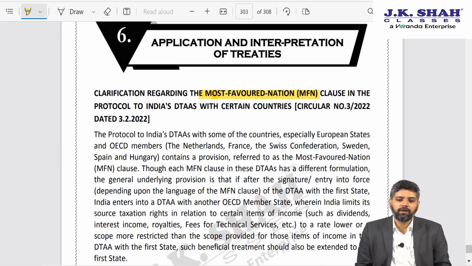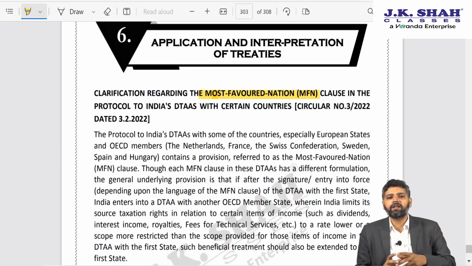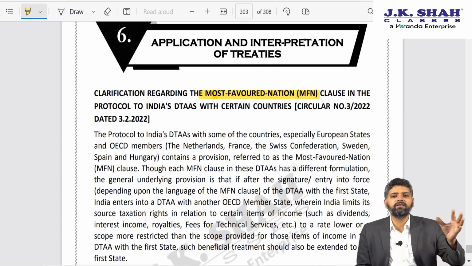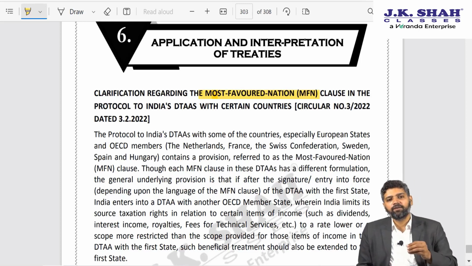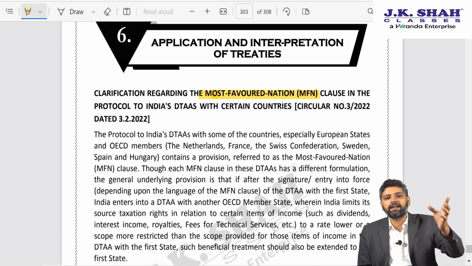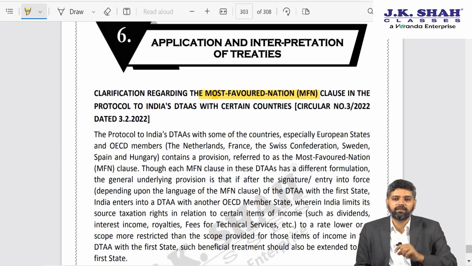But over here friends, many a times people have misused this most favored nation clause in interpretation. I am not talking at government level. When assessees interpret the DTAA, the government found that people are misusing this, because there are some DTAAs with some East European nations, small nations, where due to peculiar circumstances, certain extended benefits are granted. And assessees started arguing that because my DTAA is covered under most favored nation clause, the subsequent DTAA with that country should be made applicable to me because that is providing more concessional tax treatment.